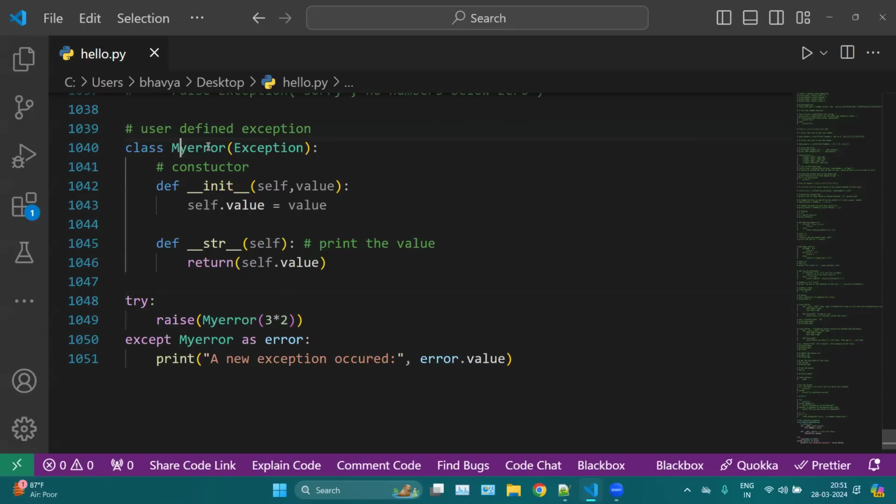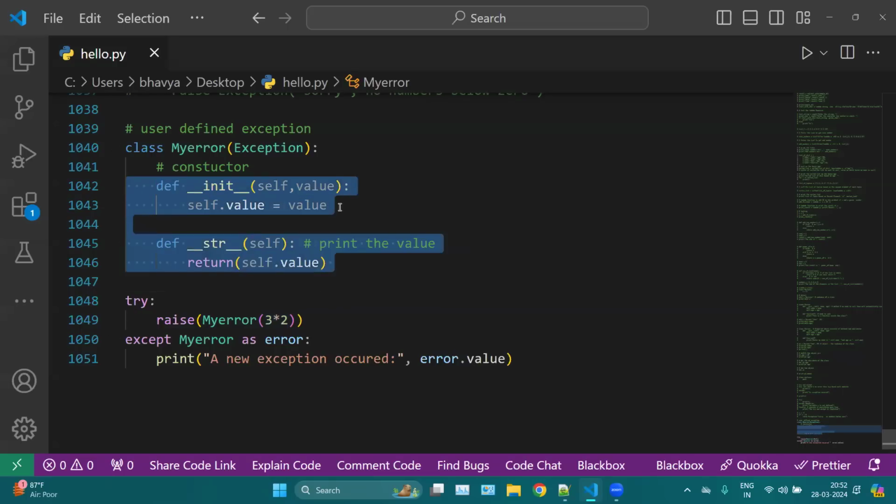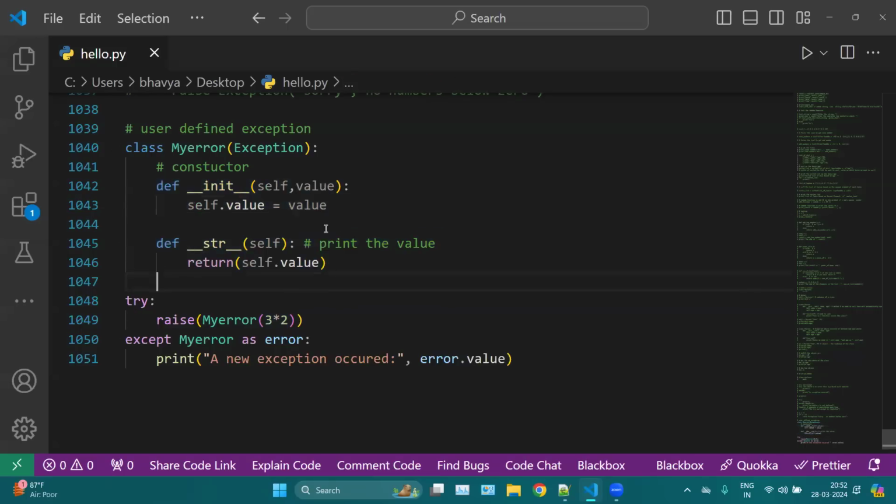Okay, now your class name is my error, and here we are taking your exception. You can mention any value here, any piece of code. You can mention another error here inside this error. It is just the structure I am creating. It depends on you. You can even mention your piece of code here that you want to check, and then if everything goes fine, your try block will be executed. So it depends on your use case.